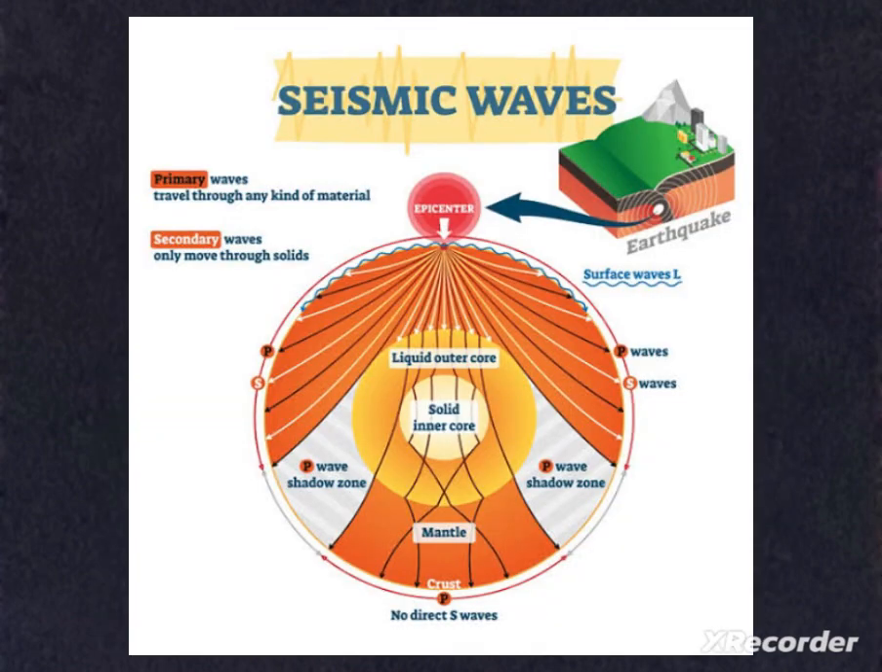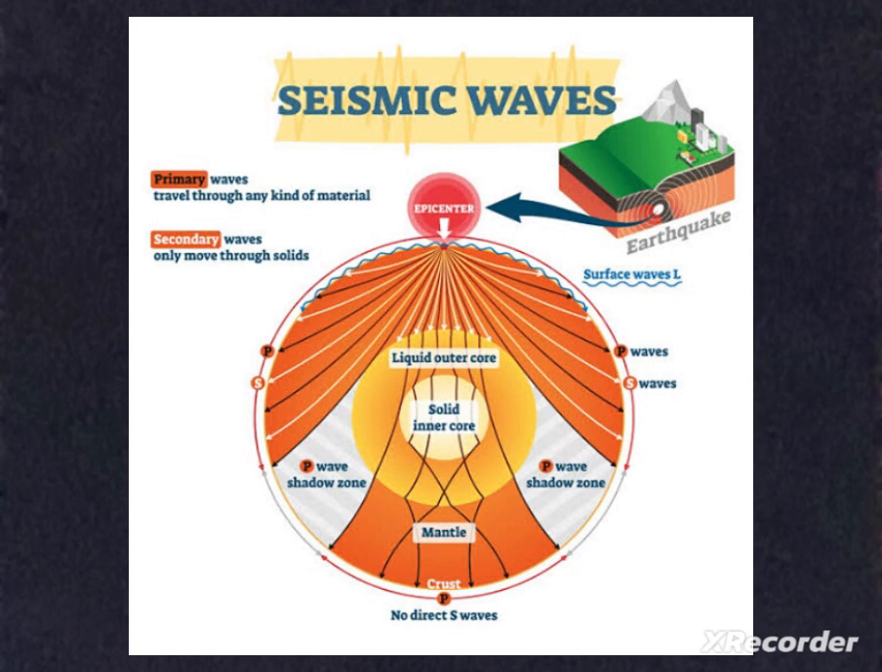So now we have three types of earthquake waves: P waves or longitudinal waves, S waves or transverse waves, and L waves or surface waves. P waves are also called primary waves. These are longitudinal in nature. These primary waves travel through any kind of material. S waves, also called secondary waves, are transverse in nature. These waves travel only through solids. And L waves, also called surface waves, as the name itself suggests, are seen on the surface and are long.